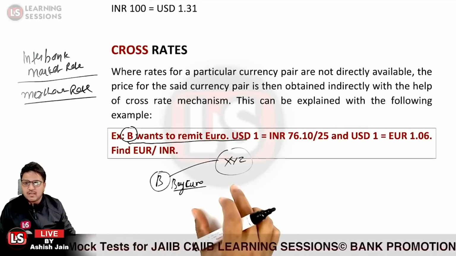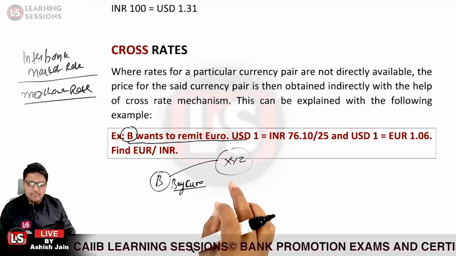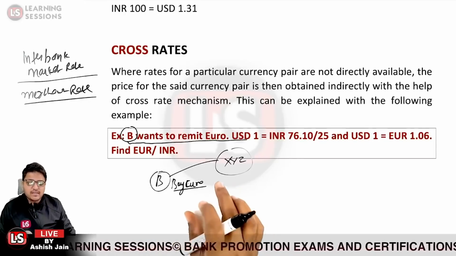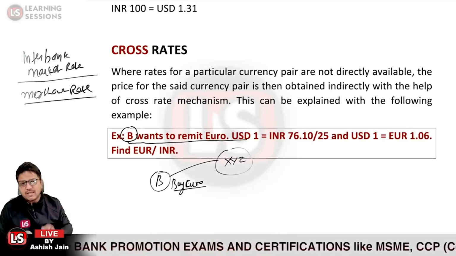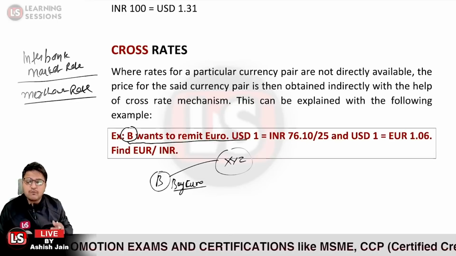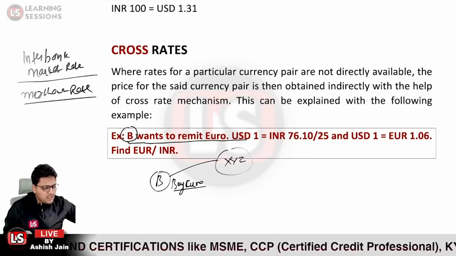So what rate is it basically? It is a merchant rate that would be applicable. So the scenario over here is that B wants to buy the euro, but we will be selling him the euros at the rate at which we are ready to sell. So you need to take care of that.